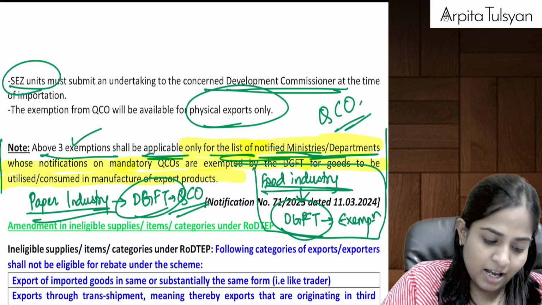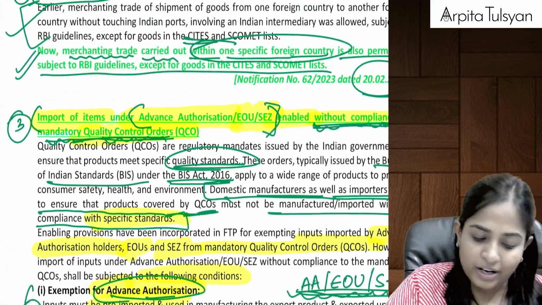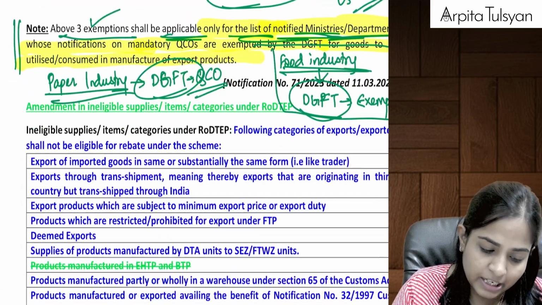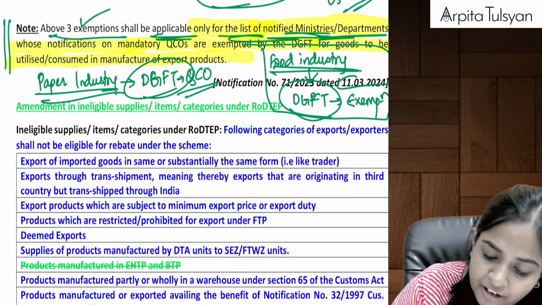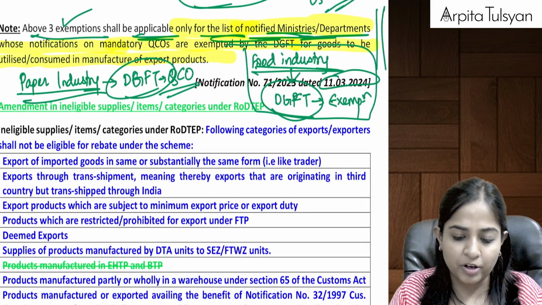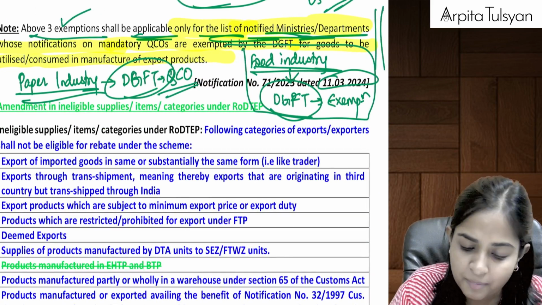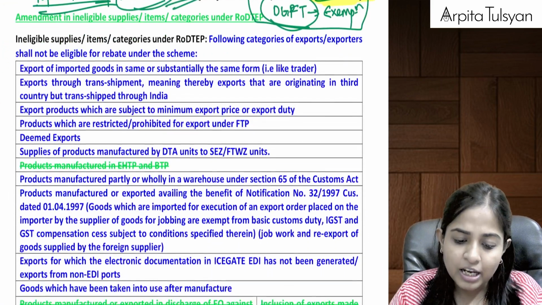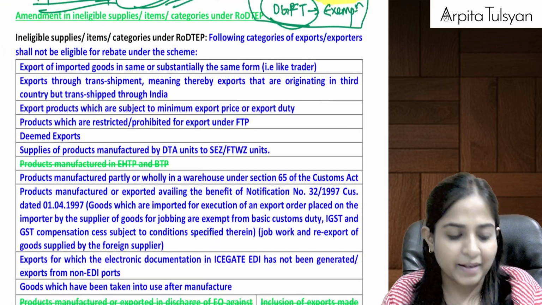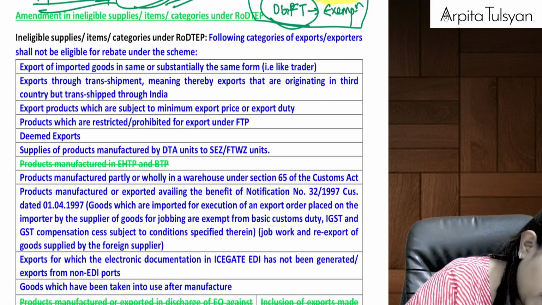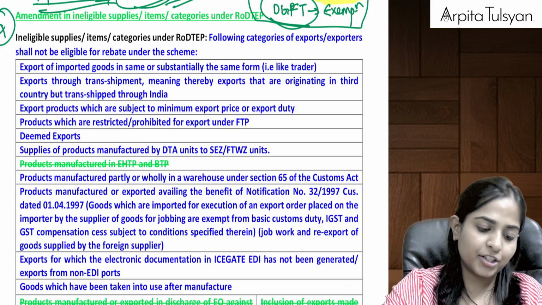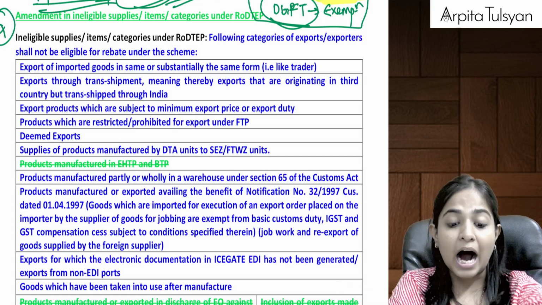Okay, so this was one big addition that was done in your FTP with effect from 11th March. As you can see here, with effect from 11th March 2024, this addition was done by way of a notification.